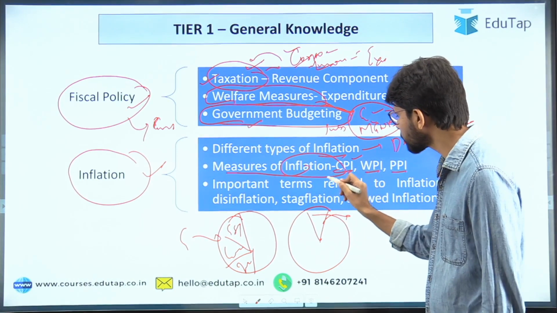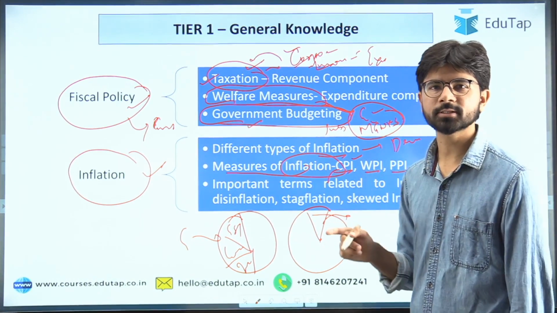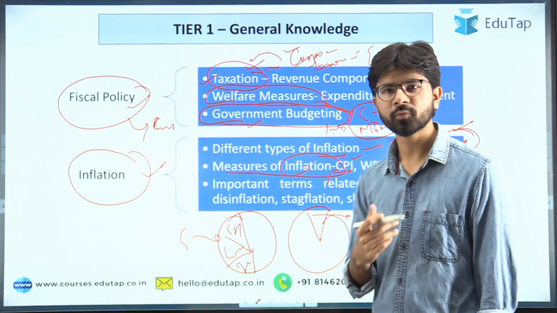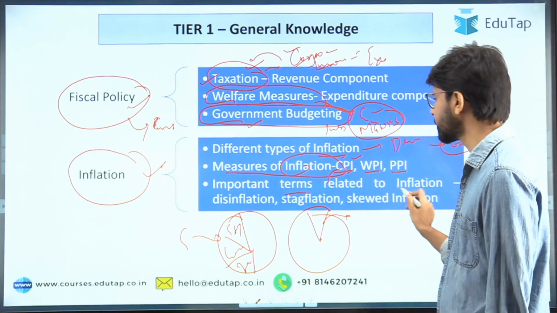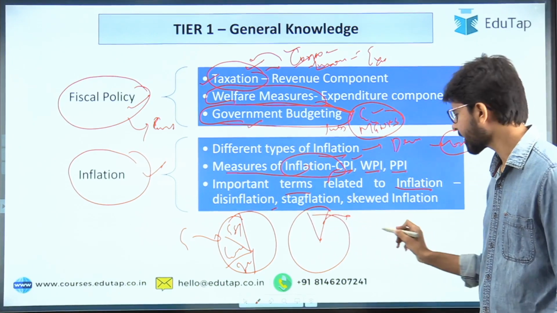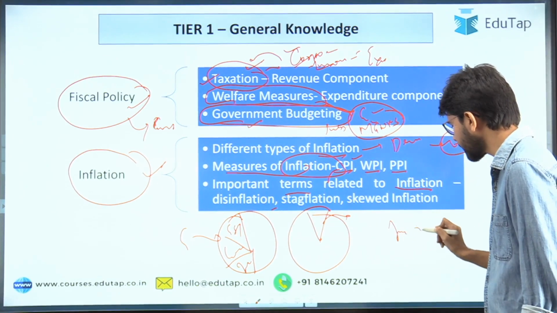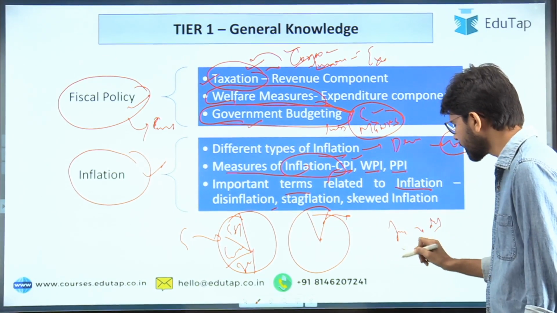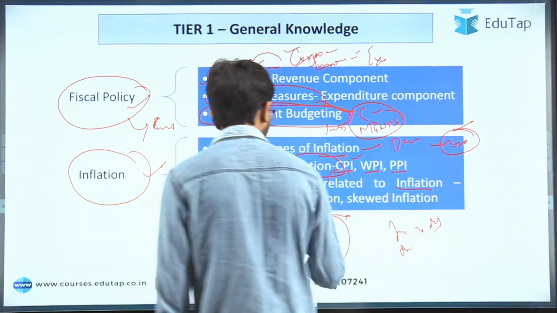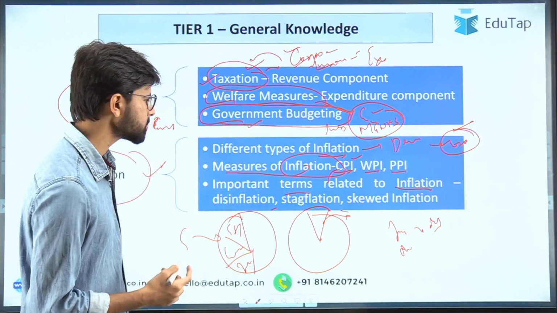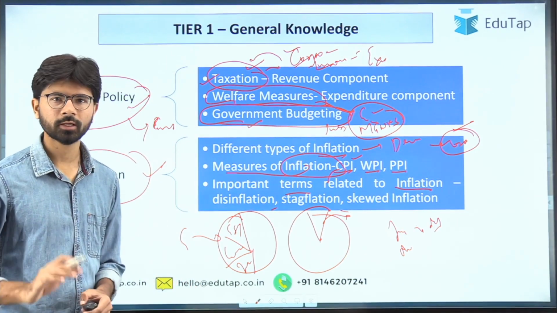You have to understand what its components are and who releases the index. These are the kind of questions the examiner will test you on. And the important terms related to inflation: the opposite of inflation is deflation, and there are disinflation and stagflation. These are quite tricky terms, but if you have a thorough understanding of them, you will be able to answer the questions without any confusion.